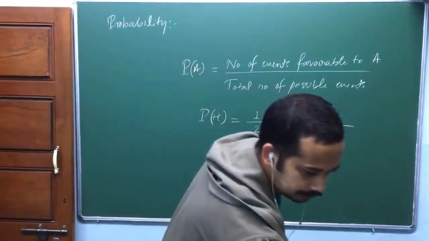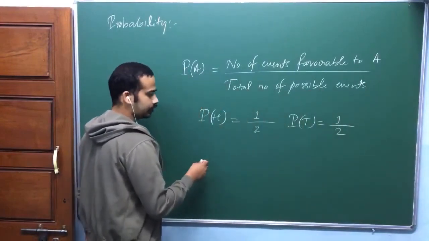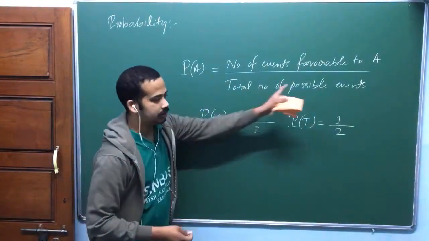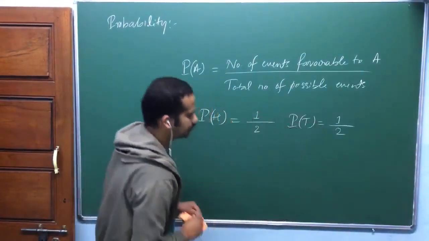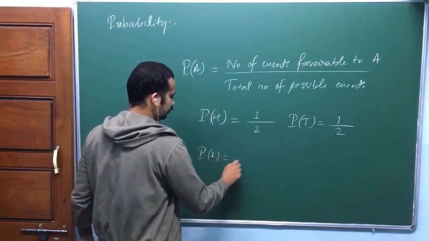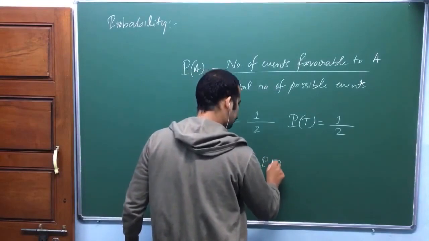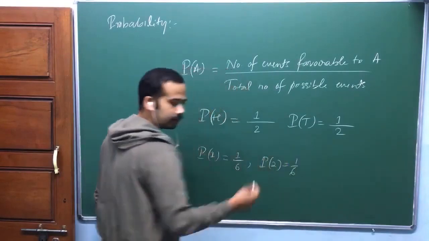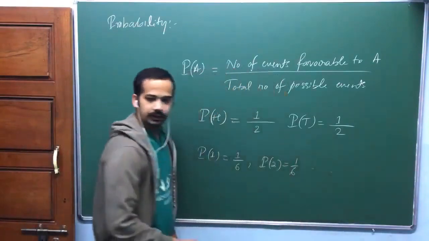Similarly, in case of dice, there are 6 different possible events, isn't it? Numbers 1 to 6. So the probability of getting 1 is equal to 1 by 6. The probability of getting 2 is also equal to 1 by 6. Am I right? You have only 1 over there. So like that you can write in case of dice.